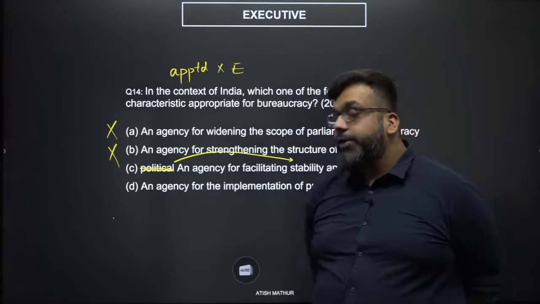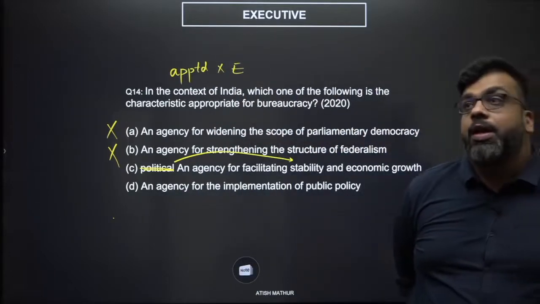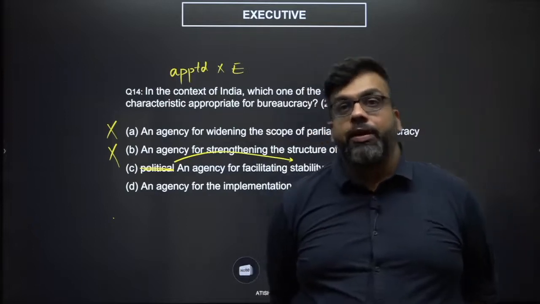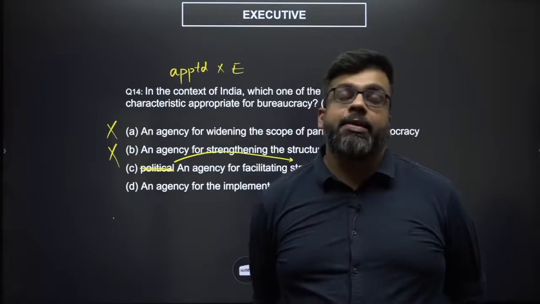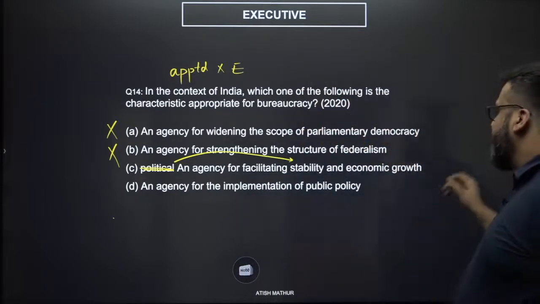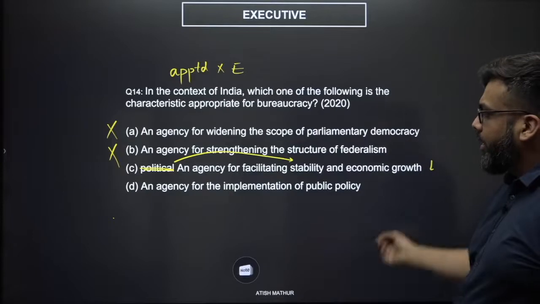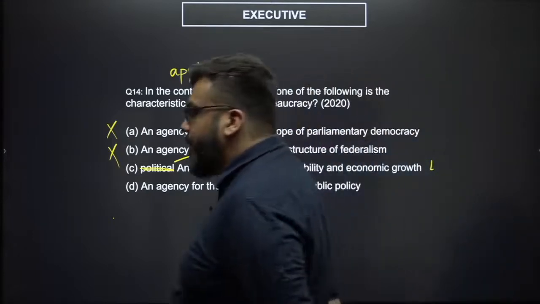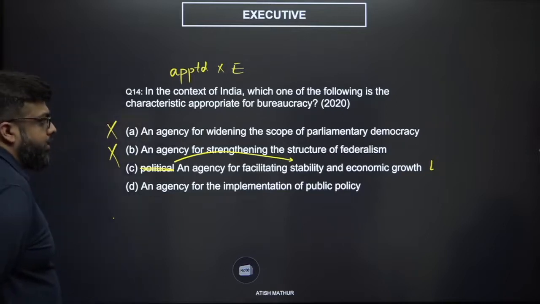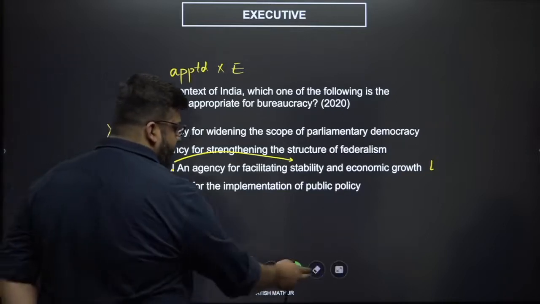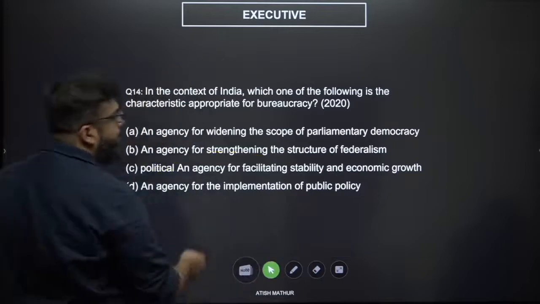You have to make sure there is lesser defection. You have to make sure that you have stronger criminal repercussions for political candidates. All of this has to be done by the legislature. What is left is an agency for the implementation of public policy. A seemingly easy question, but I remember in 2020, quite a bunch of the students had gotten this question wrong.